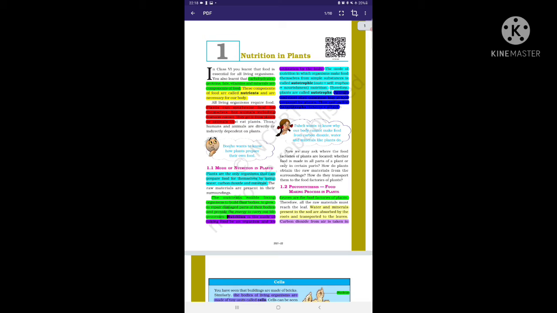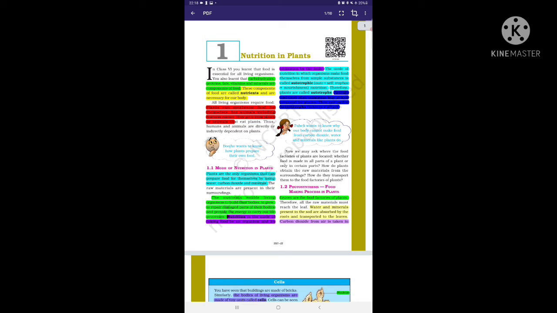Next paragraph. Leaves are the food factories of the plant. Therefore, all the raw materials must reach the leaf. Water and minerals present in the soil are absorbed by the roots and transported to the leaves. Carbon dioxide from air is taken in. The first question in the first paragraph was whether food is made in all parts of plants.